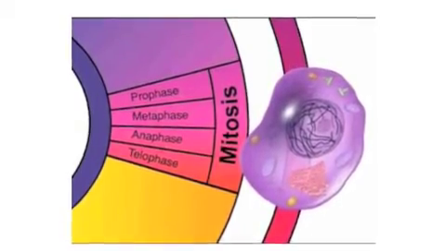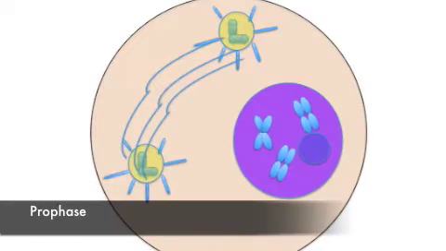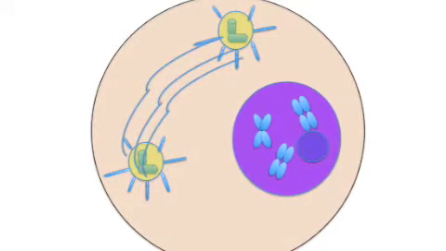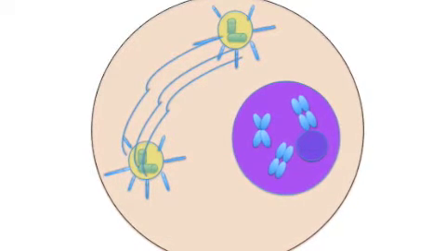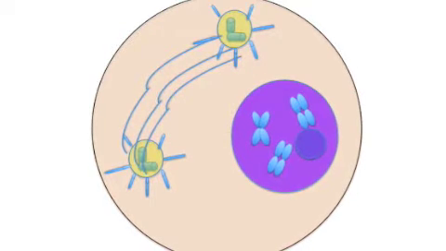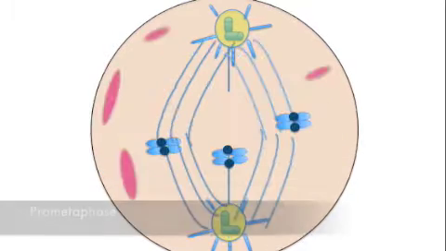Now the cell is ready to divide as it enters into mitosis, or the division phase of the cell cycle. The first phase in this cycle is prophase. In prophase, each replicated chromosome contains two sister chromatids. Chromatin fibers within each chromosome condense, the nucleoli disappear, the mitotic spindle begins to form from microtubules and proteins, and the centrosomes attached to the mitotic spindle begin to move apart.